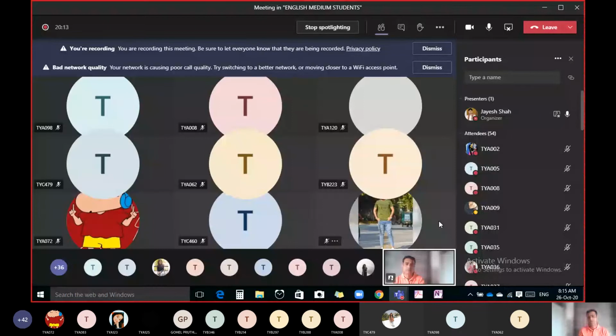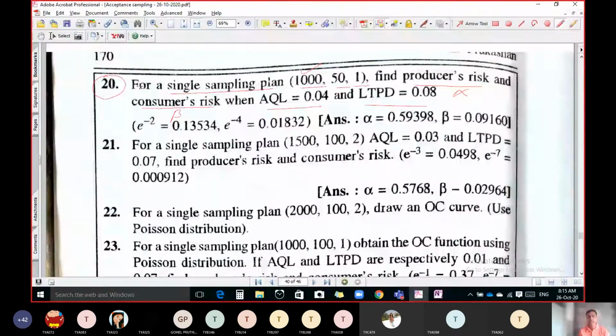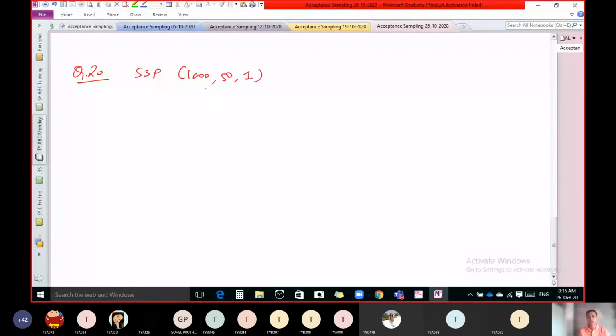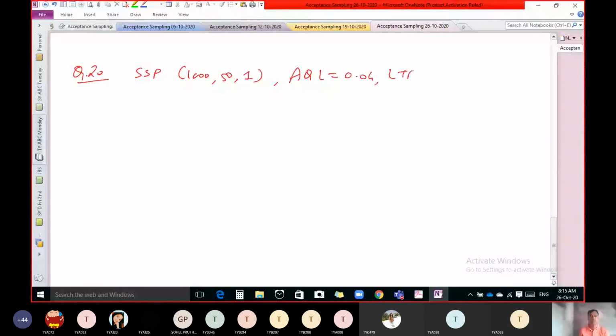Okay, let us do question number 20. Find producer risk alpha and beta if AQL and LTPD are given. AQL is 0.04, LTPD is 0.08, and you have to find out alpha and beta, that means producer risk and consumer risk. So here capital N is 1000, small n is 50, c equal to 1.